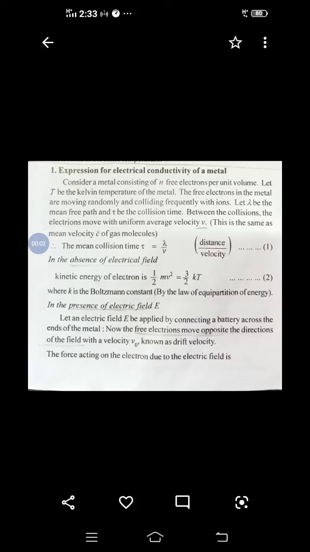Hello everyone. Today let us discuss the expression for electrical conductivity of a metal. So we know that metal is a good conductor of electricity. Taking metal as a sample in which there are n number of free electrons, and considering the Kelvin temperature of that metal as T.